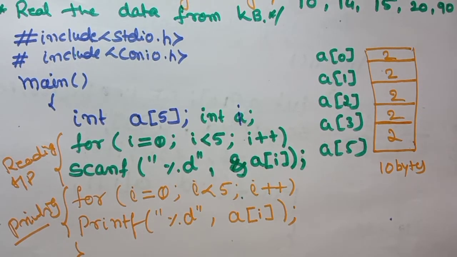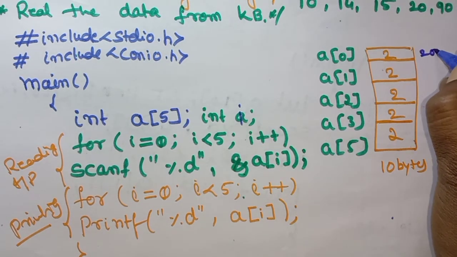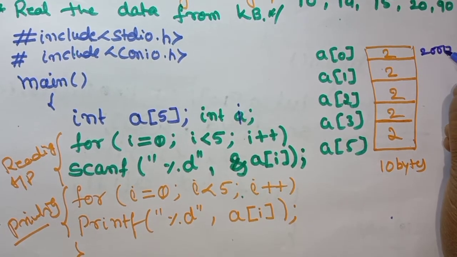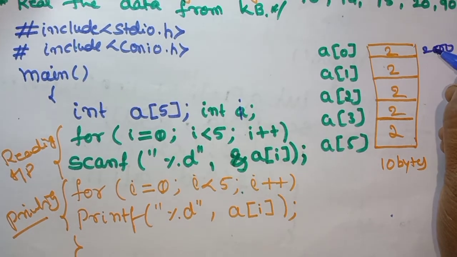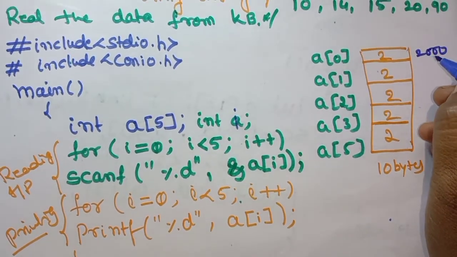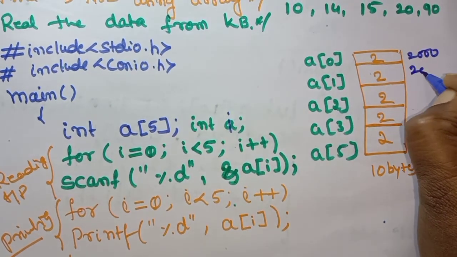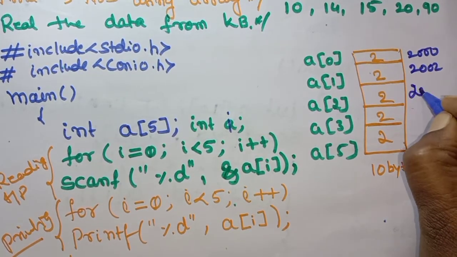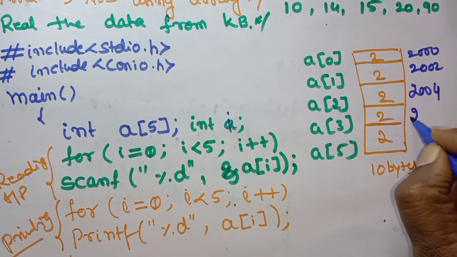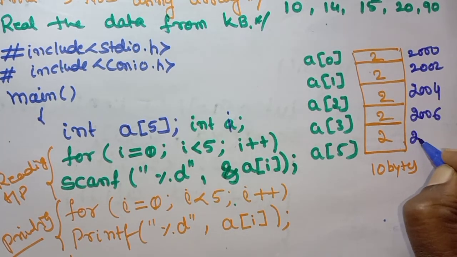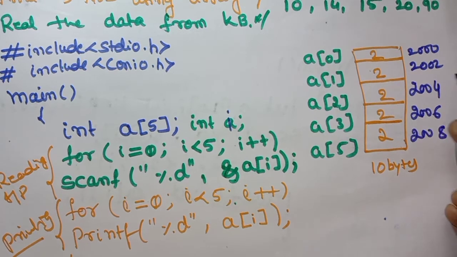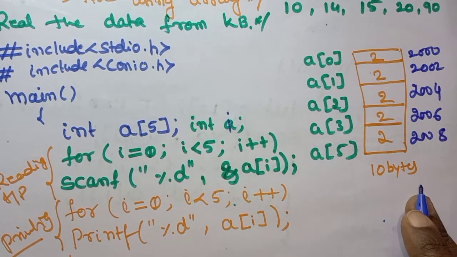Let us say the address begins with 2000, but we are just assuming this. We can't say that it is 2000, but if we want, we can see that also. You are studying that in the next classes. 2002, 2004, 2006, 2008. Totally 10 bytes of memory is reserved.